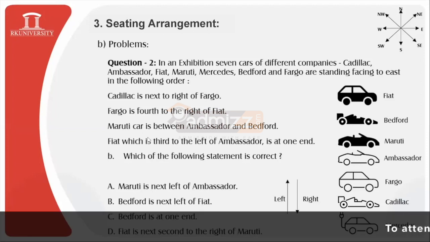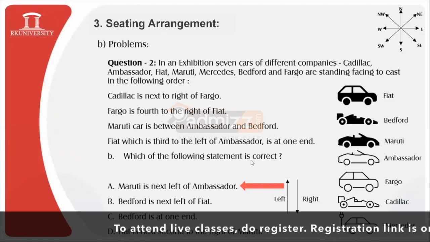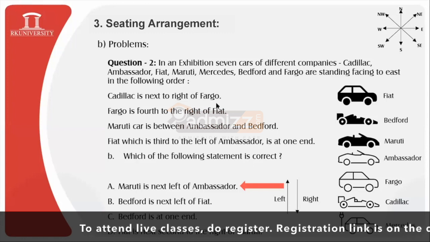Very good, that was a very easy question. We need to identify which statement is correct. And the answer is option A, that is, Maruti is next left of Ambassador. This is the correct answer to the given question.